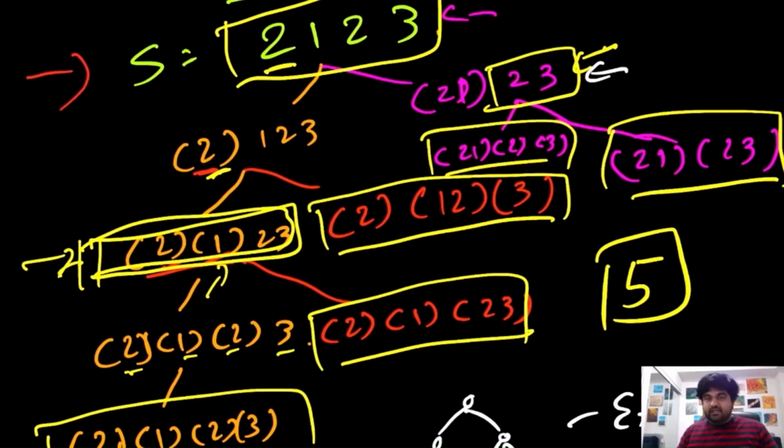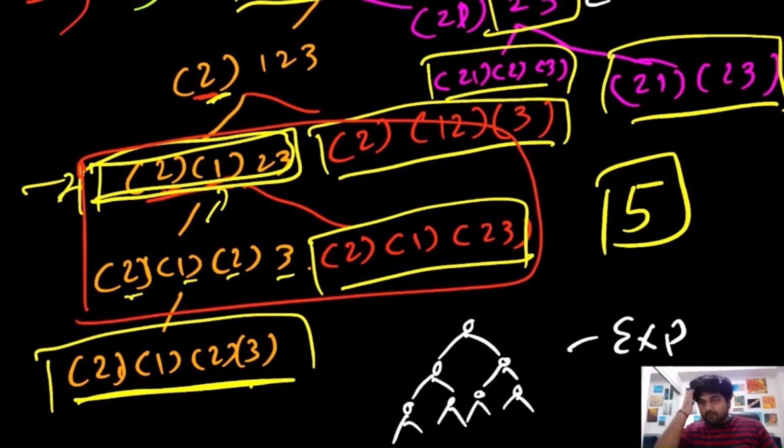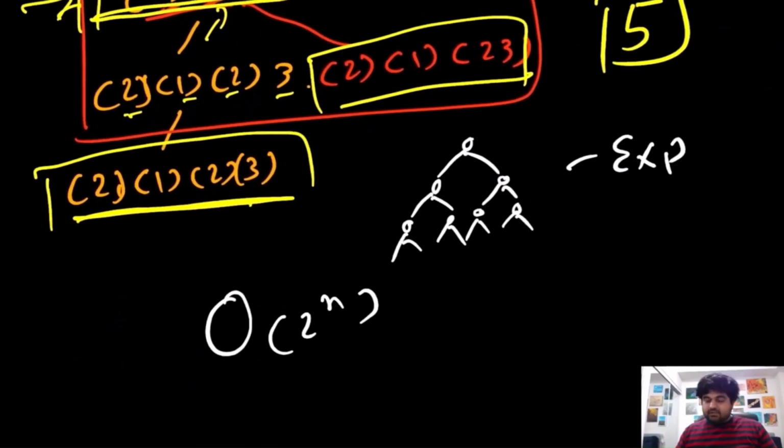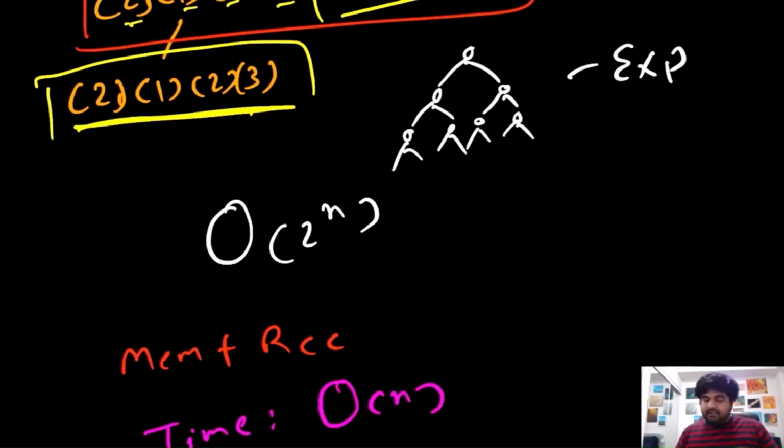We can actually use recursion because, remember, at every single moment we are repeating a subproblem, and we are computing that. So if we use memoization with recursion, we can achieve the answer in time complexity of big O of n rather than 2 to the power n, and that would be really efficient.